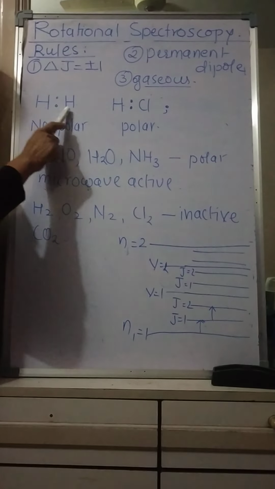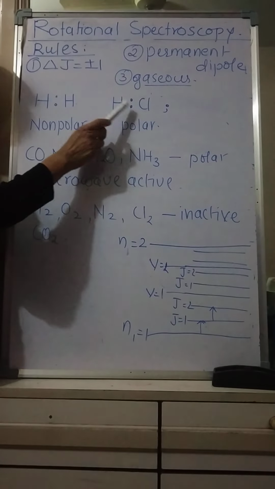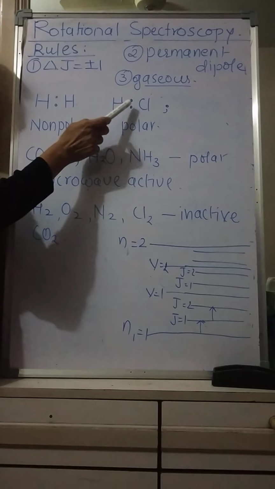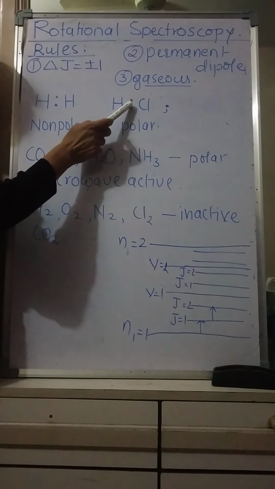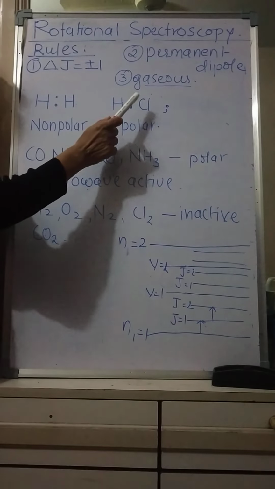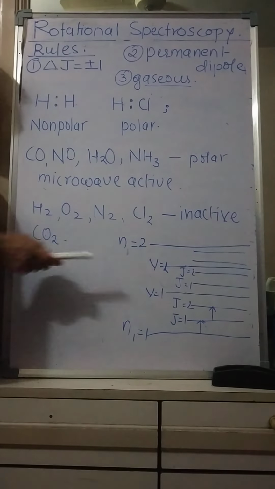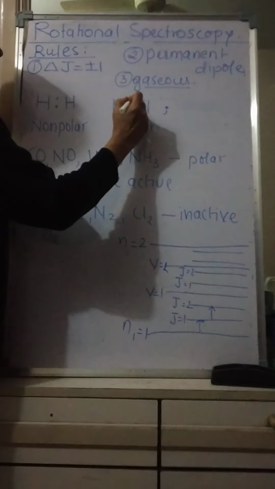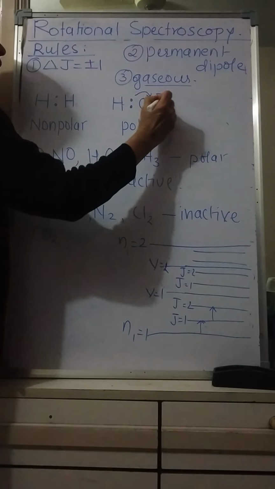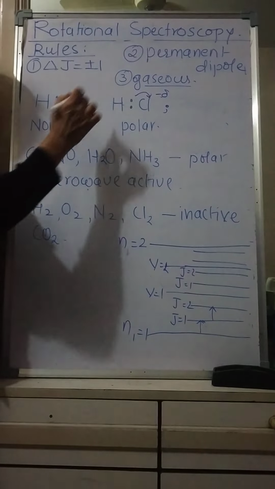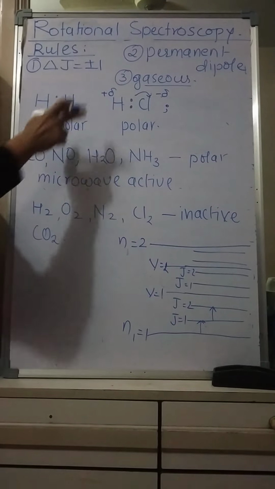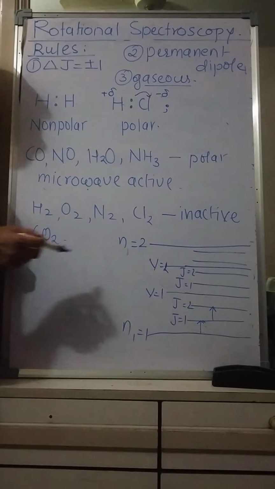However, instead of H2, consider HCl. Here in the same manner the bond is formed, that is H gives one electron, Cl donates one electron, and two electrons are there. The shared pair of electrons now gets attracted towards chlorine, as a result of which delta negative charge is produced on chlorine, and naturally delta positive charge is produced on hydrogen. Why does it take place?